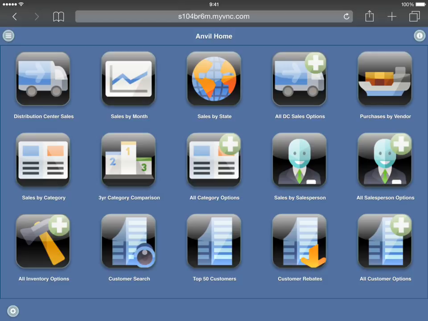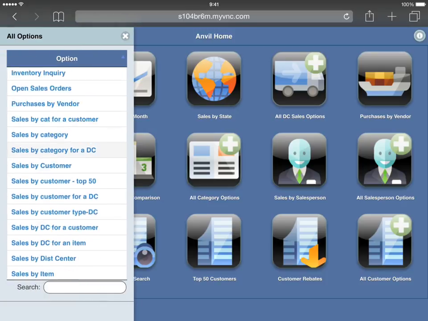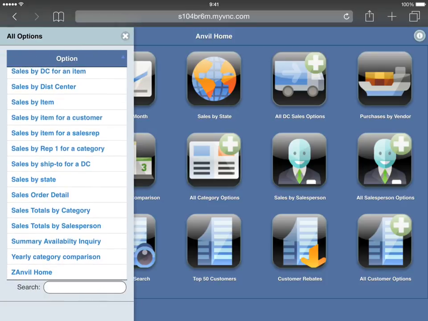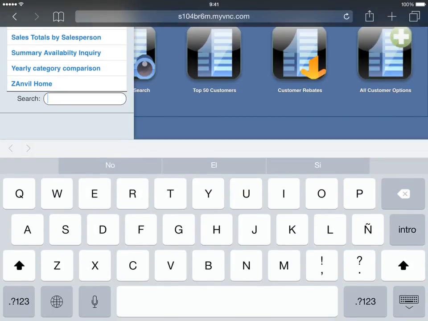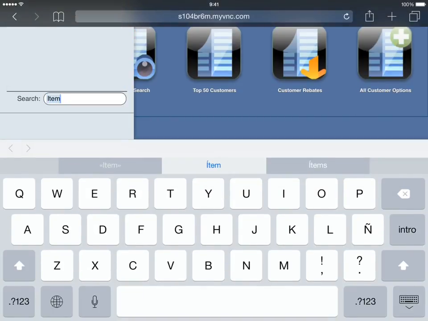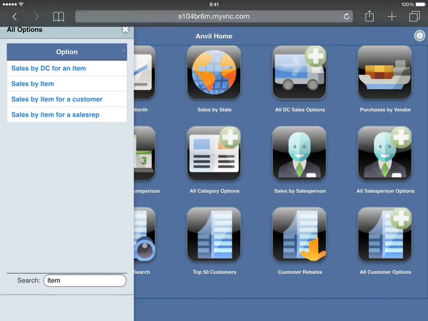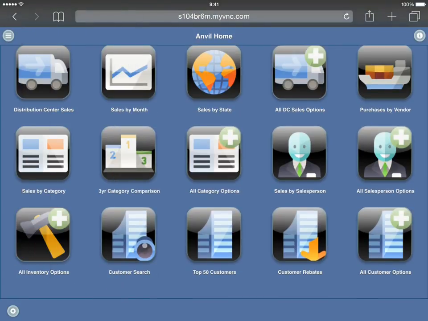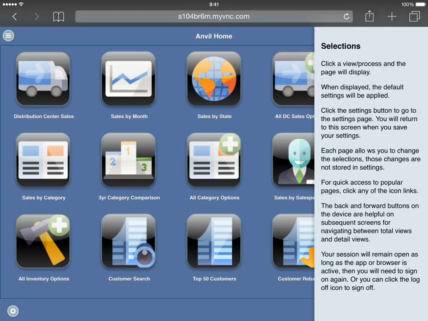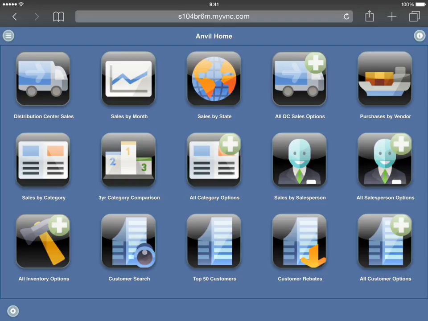All available options in the system can be displayed by clicking the menu icon. This list is searchable, by the way. Information panels can be added to any menu to assist your users. The menu styles can be set by user.